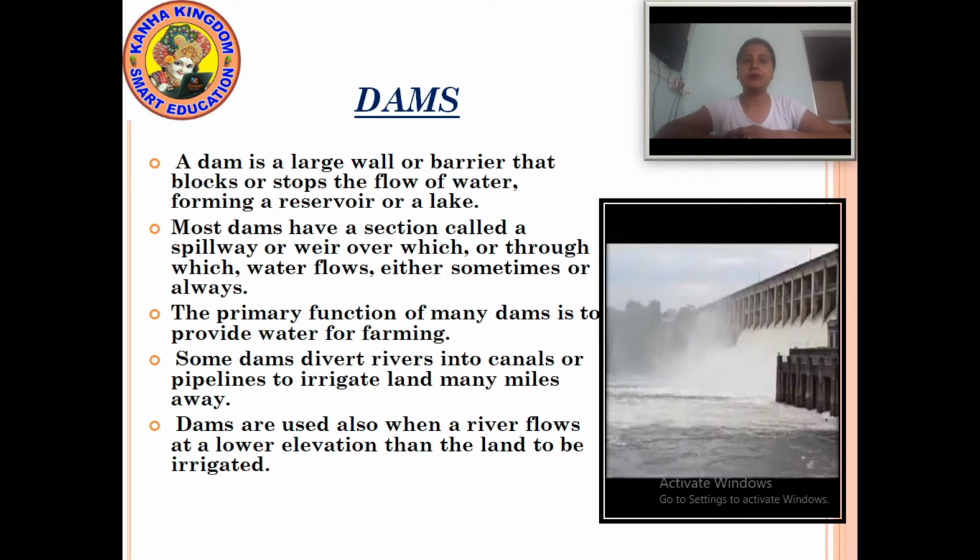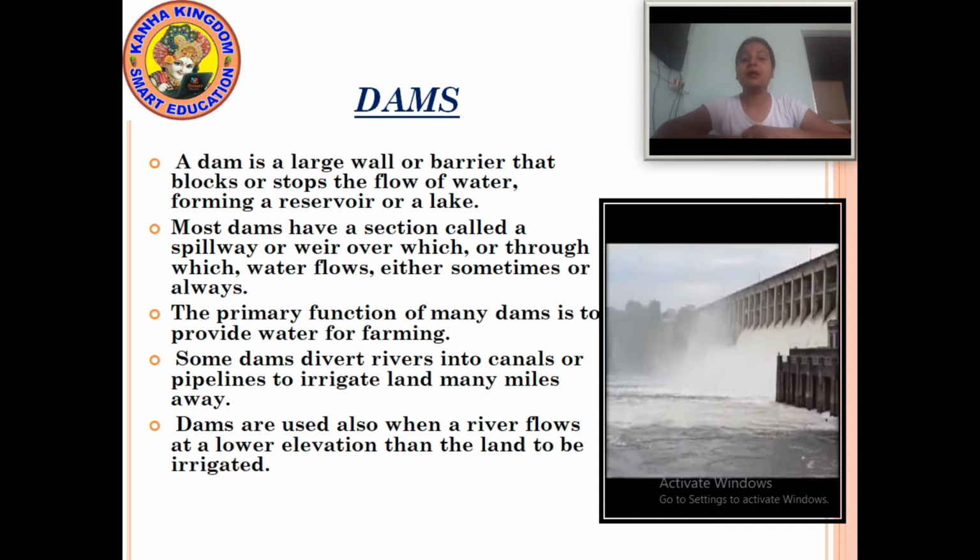From the spillway the water flows either sometimes or always.